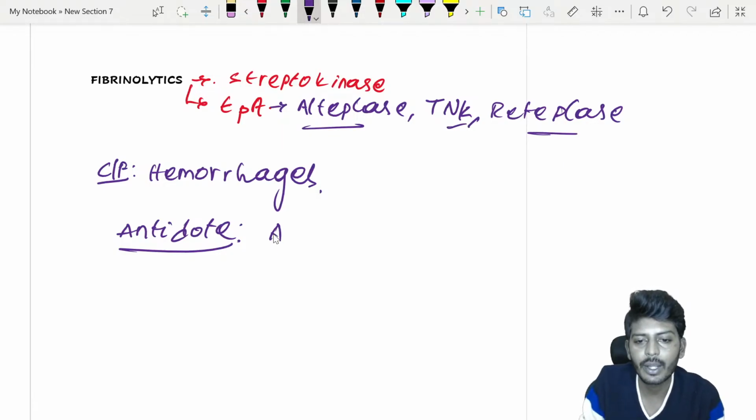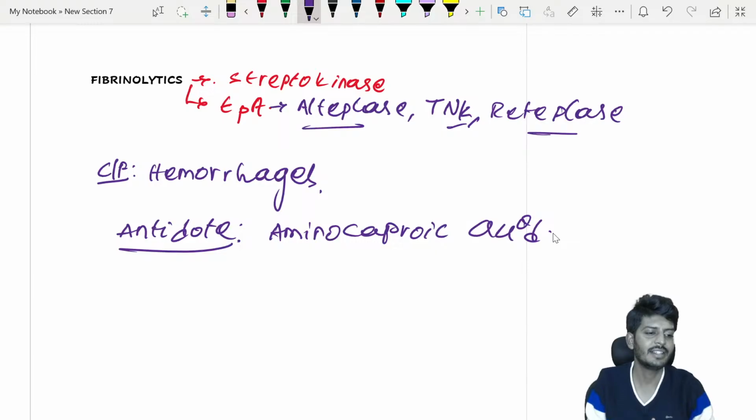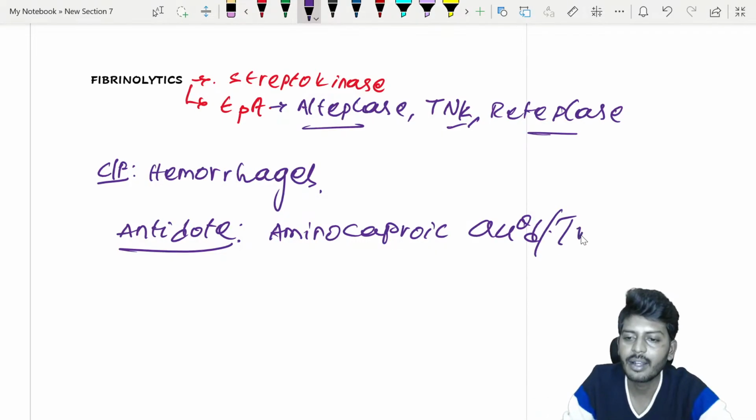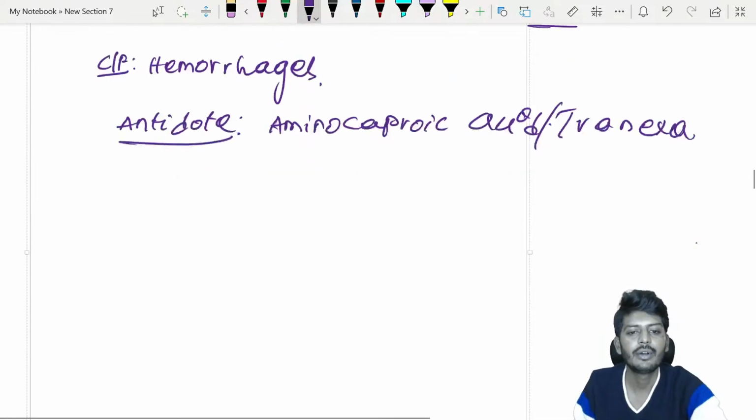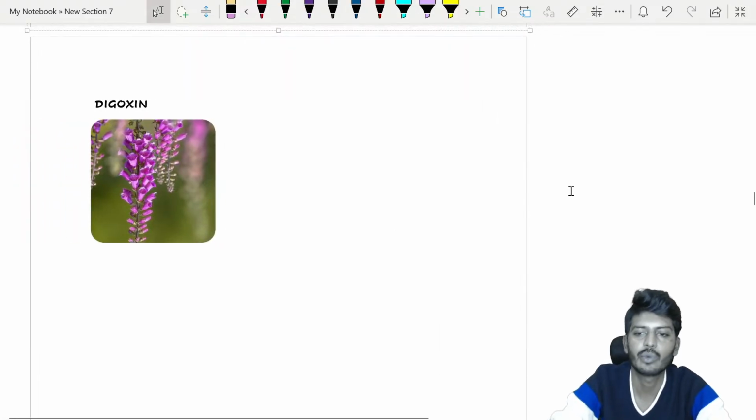You can use something called aminocaproic acid, or you can also consider tranexamic acid. Aminocaproic acid or tranexamic acid. Okay, so that is the story of fibrinolytics overdose.